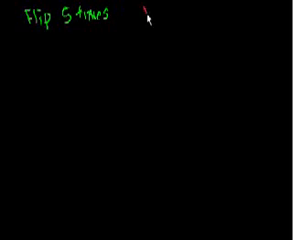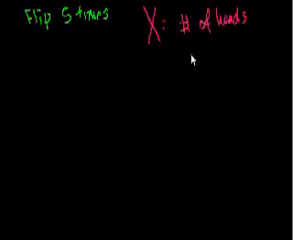So let's say I have a coin, and it's a fair coin, and I'm going to flip it 5 times. And I'm going to define my random variable X, a capital X. It equals the number of heads I get after 5 flips.